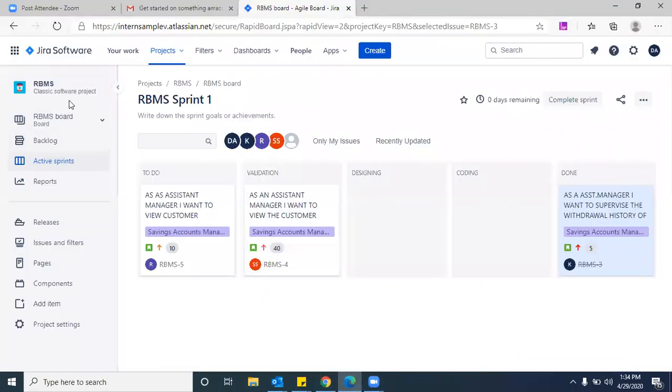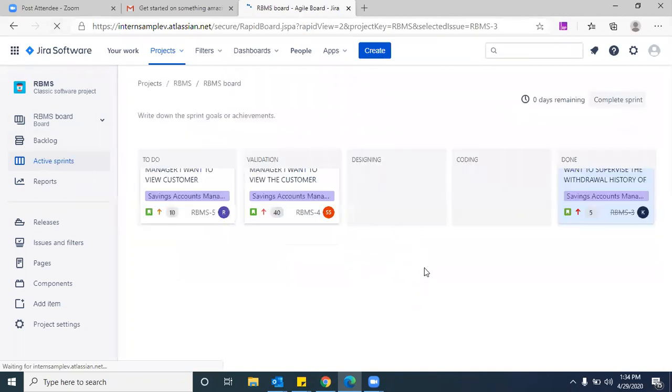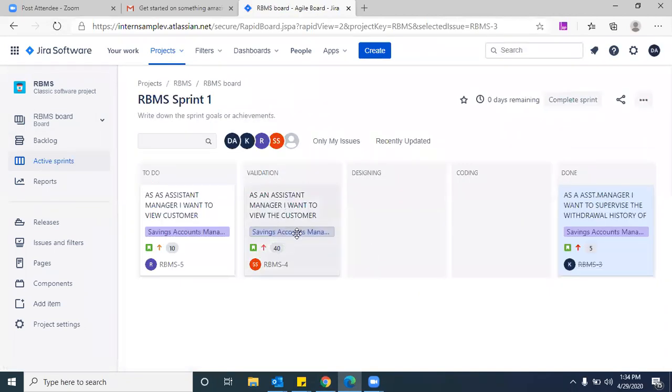Done? Yes. No, still it is under validation in progress only. Yeah, it's loading. It's buffering actually.